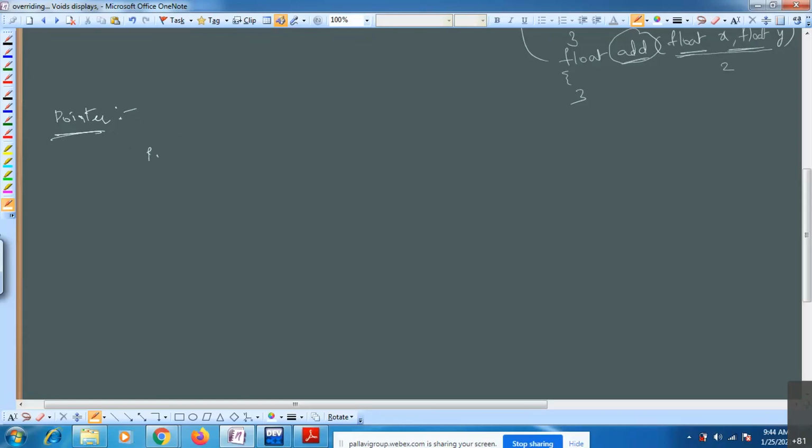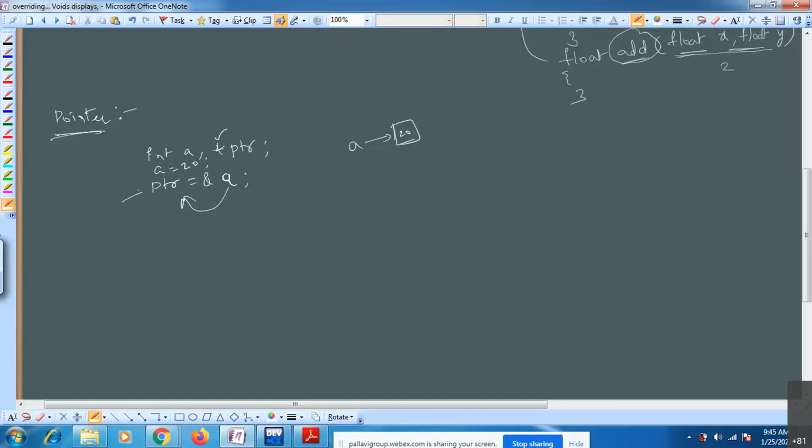For example, you have an int a, and you have one more pointer variable. That pointer variable you represent with a star. If I write ptr equals &a, the address of this a is stored inside this ptr. Consider this is the memory. This a is pointing to this particular memory address. If you assign a equals 20, that 20 is going to be stored inside a.